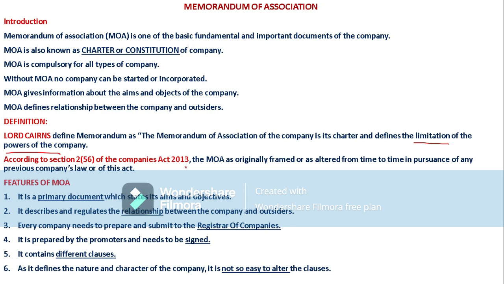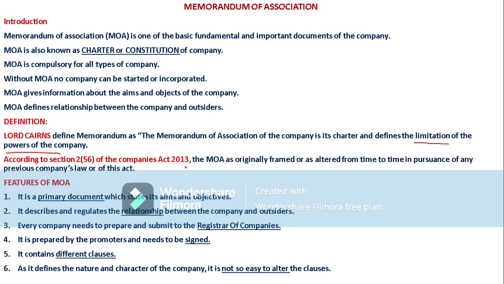Alteration of the memorandum of association is a hectic task. Why? Because companies have to approach the central government for permission for the alterations in the memorandum of association. So it is a difficult task, but they can alter it from time to time according to the provisions in the company's law or the previous Act. Only according to the pursuance of the company's law or Act can we alter the memorandum of association. This is very important.